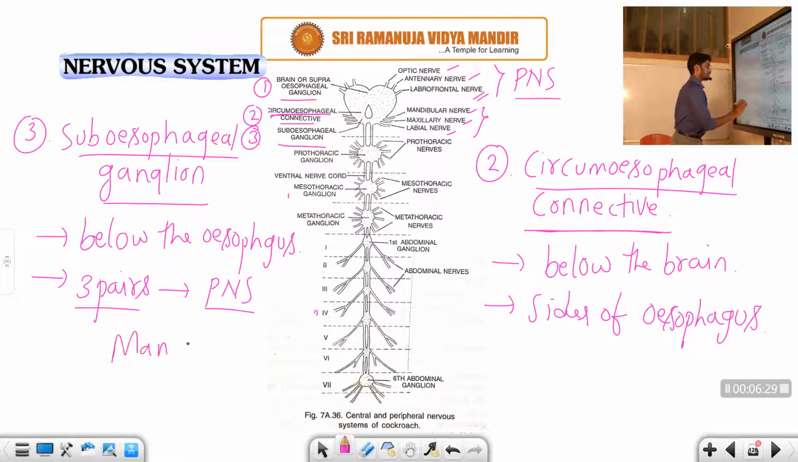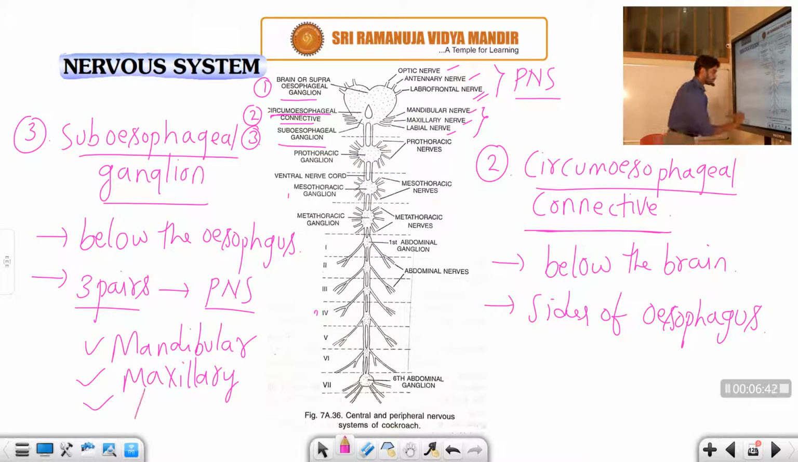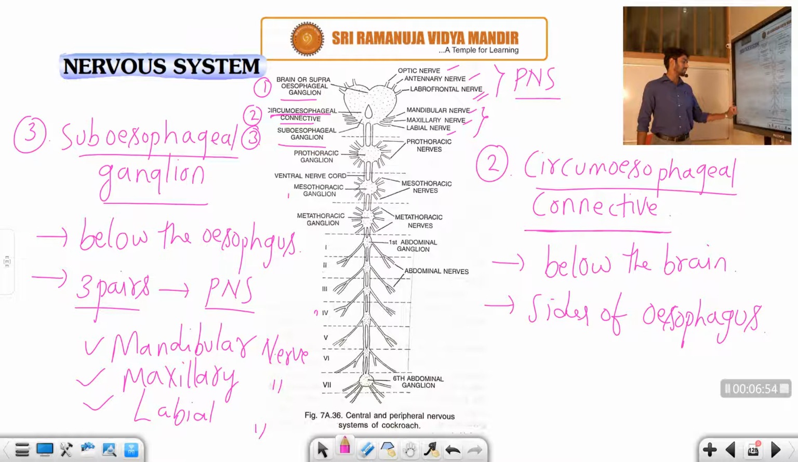The first is the mandibular nerve, the second is the maxillary nerve, and the third is the labial nerve. Fine, student. So this is about the three pairs of nerves. It is a part of the peripheral nervous system: mandibular nerve, maxillary nerve and labial nerve. So this is the subesophageal ganglion, student. These three parts represent the CNS part.